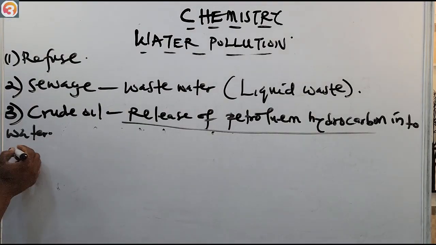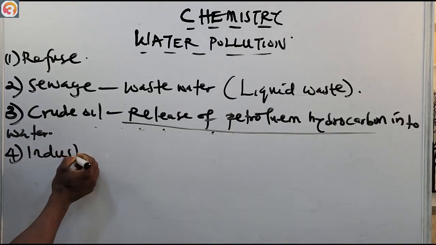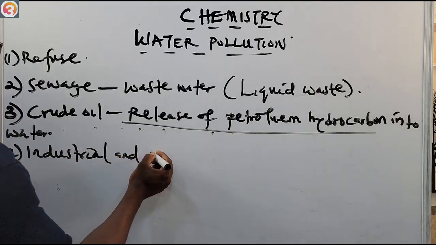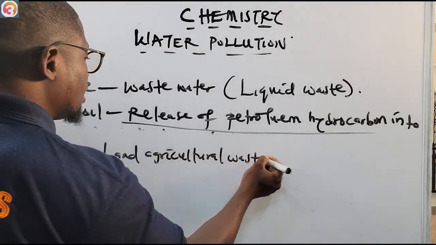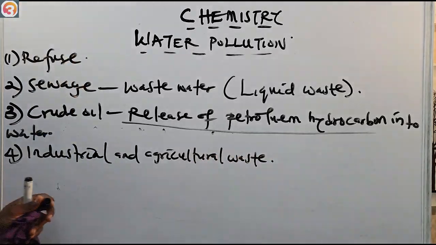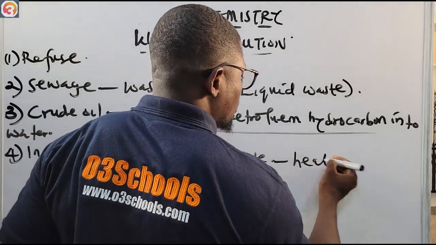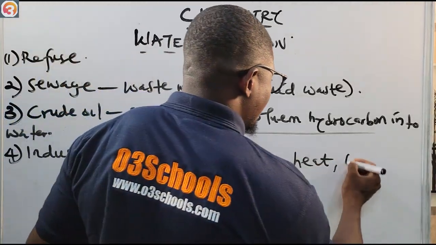So another water pollutant is industrial and agricultural waste, such as maybe heat, or maybe fertilizers.